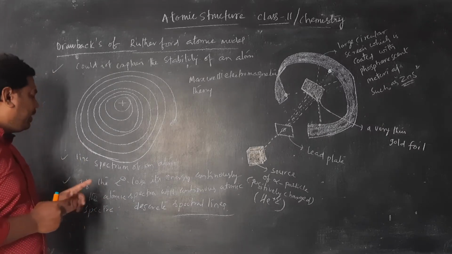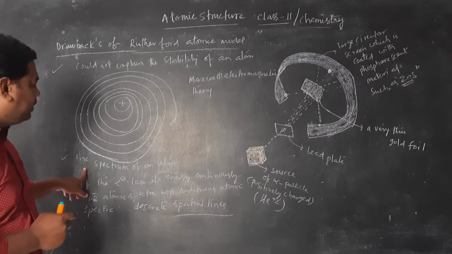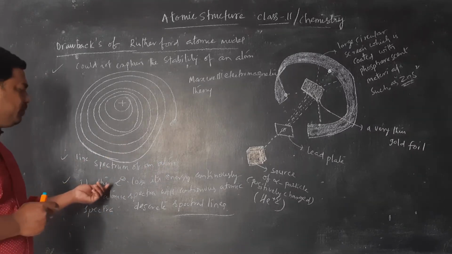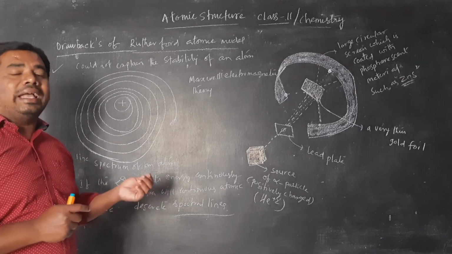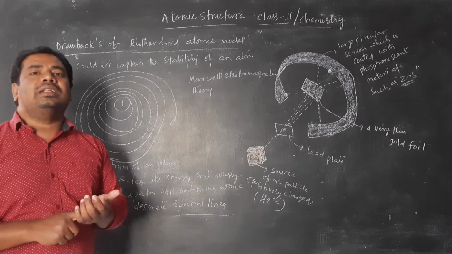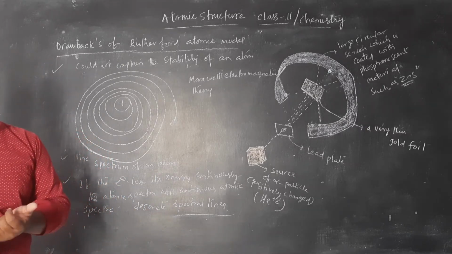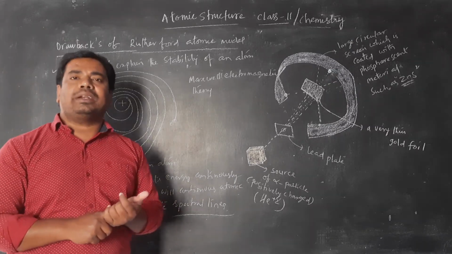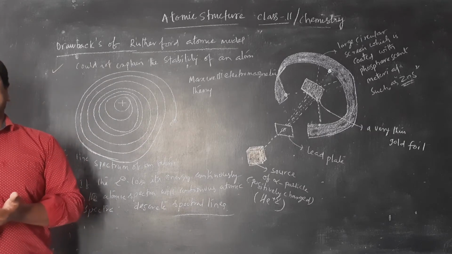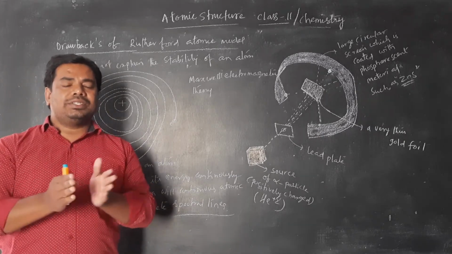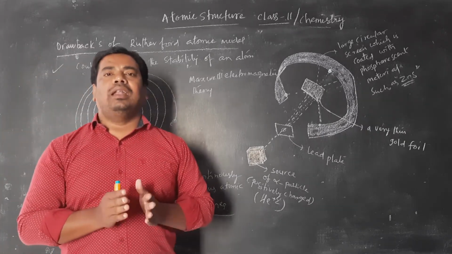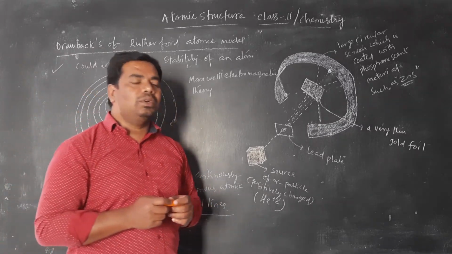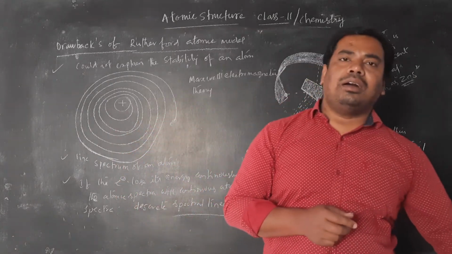Clear? The second point is he could not explain the line spectra of an atom. The third point is, if the electron loses its energy continuously, then the atomic spectra will be continuous. But as per experimental evidence, the atomic spectra is made up of discrete spectral lines, meaning separated spectral lines. So these are the drawbacks of Rutherford's model of an atom.